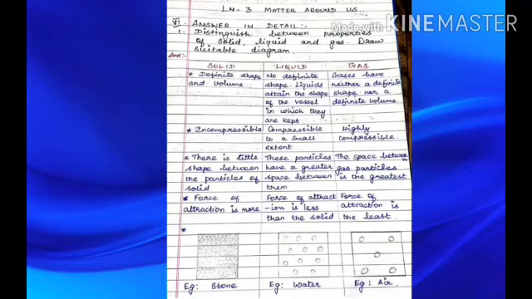So you can see this diagram, children, how in solid the particles are packed, and how in liquid the particles are packed, and how in gases the particles are packed. In solid, example stone, it is tightly packed, and in liquid, example water, it is packed loosely compared to solid, and in gases it is packed very loose. Okay.